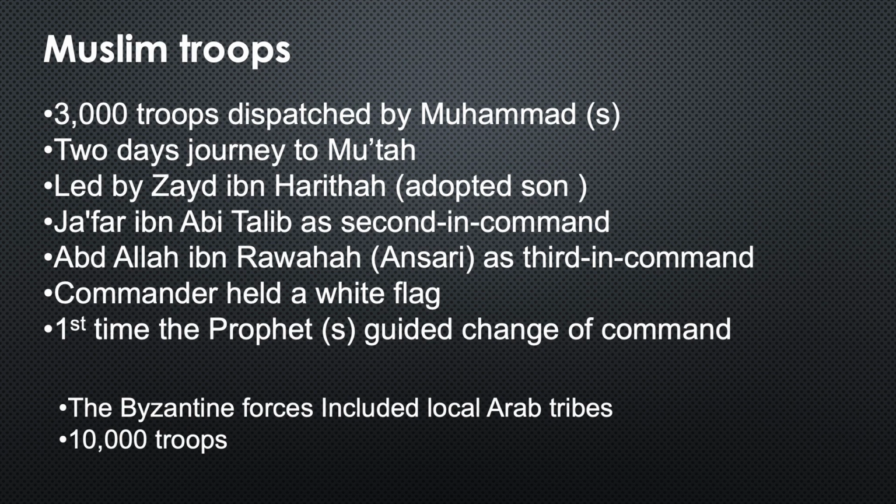Now, the Prophet himself appointed the different commanders. He said that first the commander will be Zayd ibn Haritha, and if he is martyred, then the second commander will be Jafar ibn Abi Talib. Who is Jafar ibn Abi Talib? He is the son of Abu Talib and the brother of Hazrat Ali, the cousin of Hazrat Muhammad. He is the same Jafar who migrated to Abyssinia, stood in the court of Najashi and recited Surah Maryam.